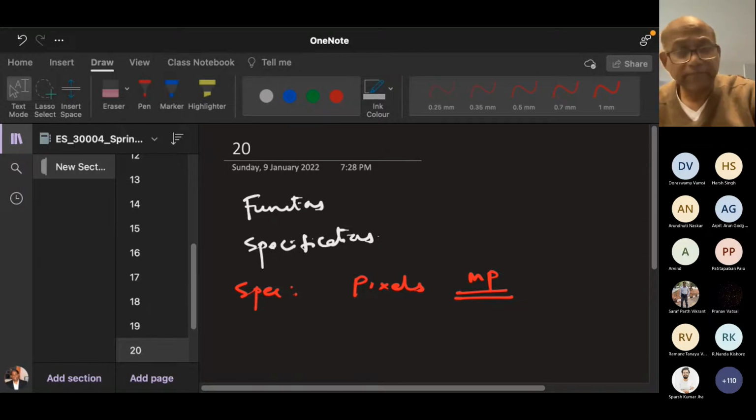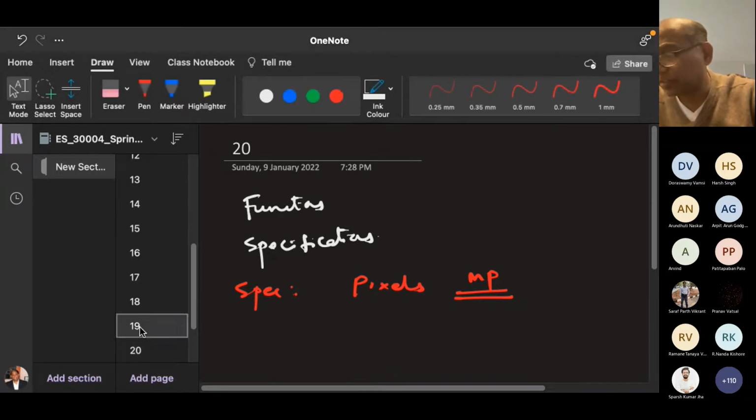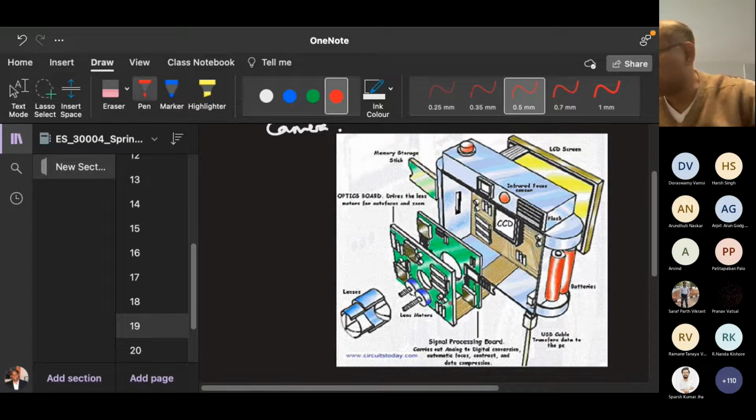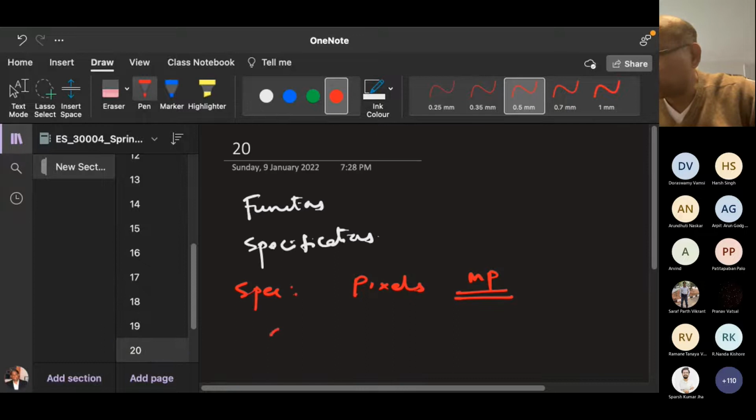Can you tell me how do you specify a digital camera when you go to the market? Sir, you look at the megapixel size, the lens size. A typical digital camera will have a sensor. Through the lenses, the light comes to the sensor. This is called a CCD sensor, charge coupled device sensor.